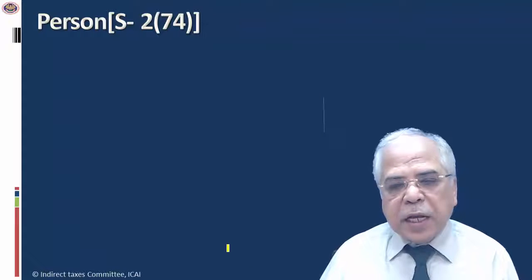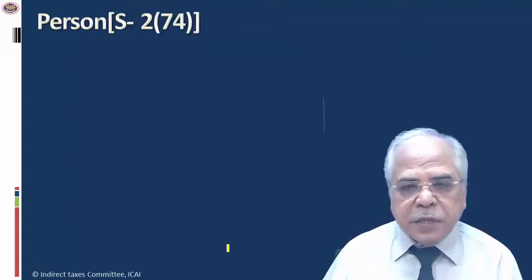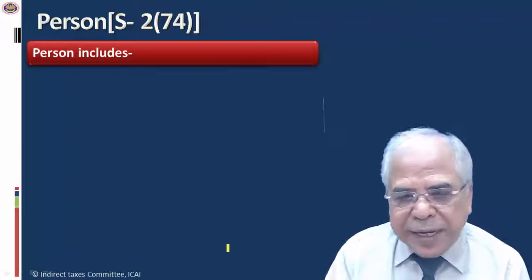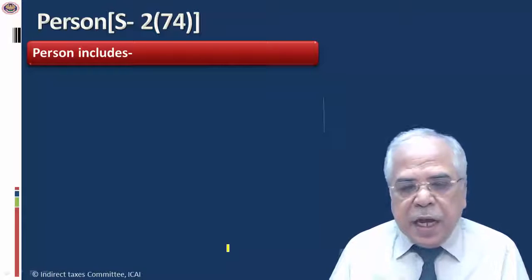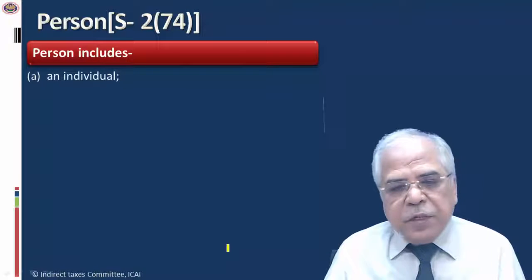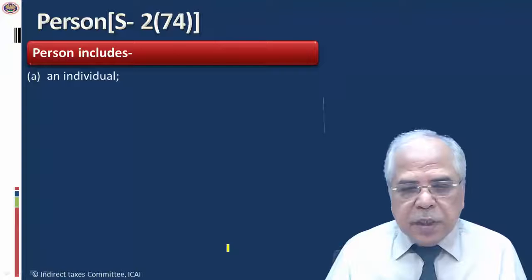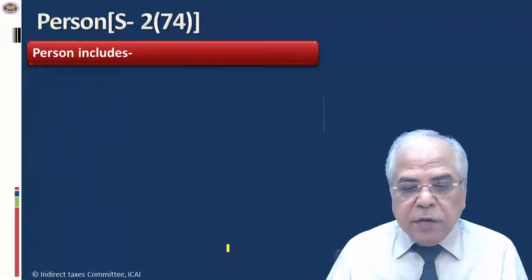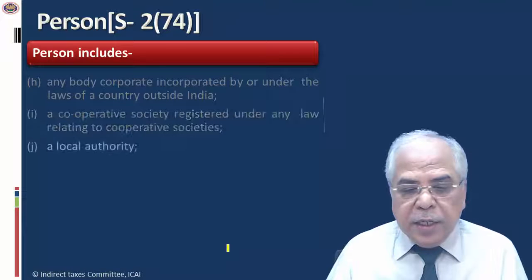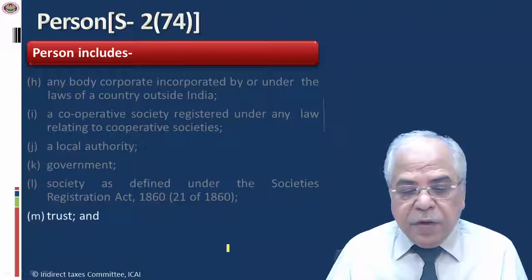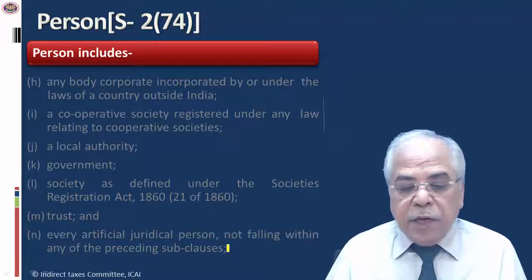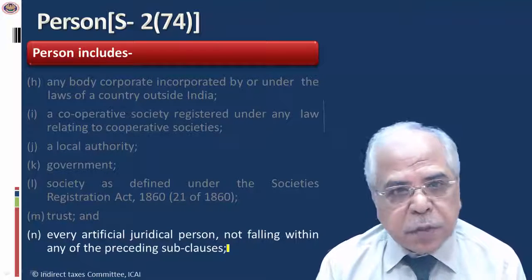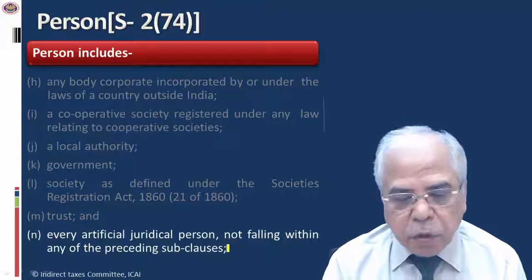But before we go to that, I think it is really important to understand the definition of person, which is given in 2(74). I think this is the widest possible definition I have ever read in any fiscal statute defining the person. According to my understanding, there are 14 subclauses, which I am just going through hurriedly because it covers everything, and you need to have a very innovative mind to come outside the definition of the person, which according to my understanding is not possible.